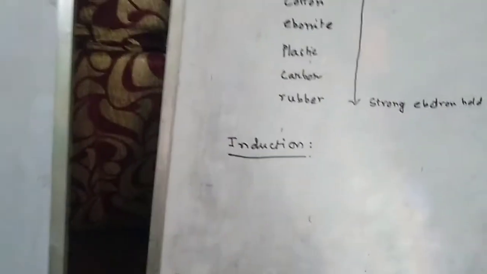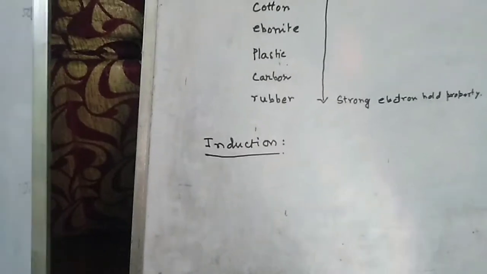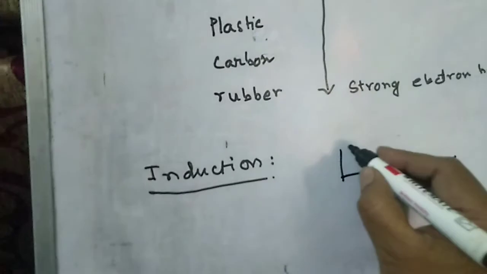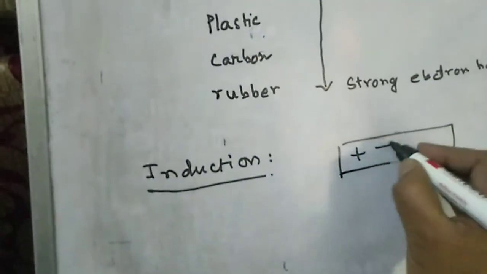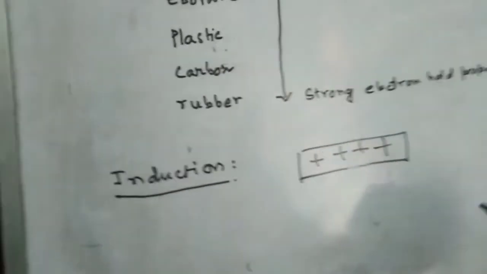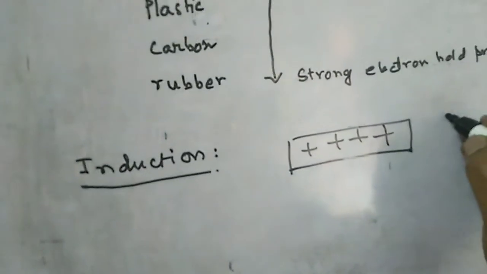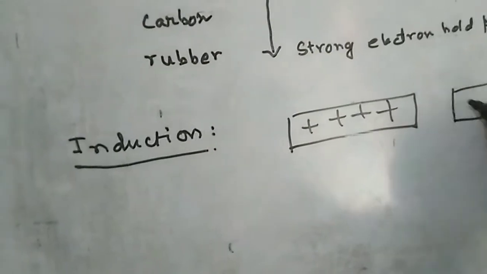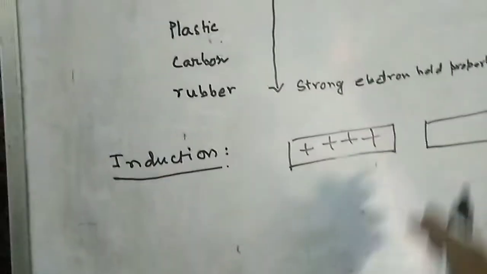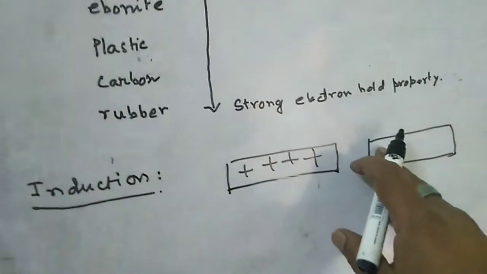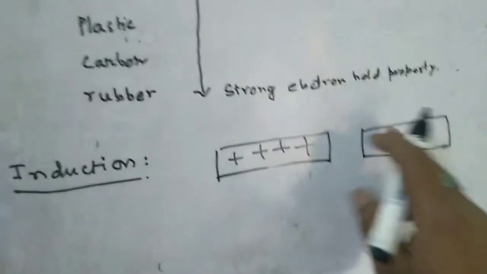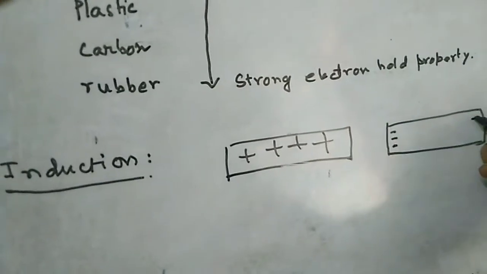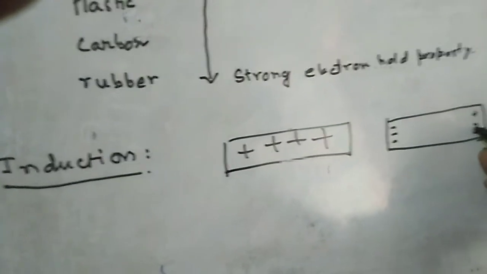Next we come to induction. Induction is this: if a charged object, say a positively charged object, is brought near an uncharged object, the charged object induces the opposite charge at the near end of the uncharged object, and at the far end produces the same charge.